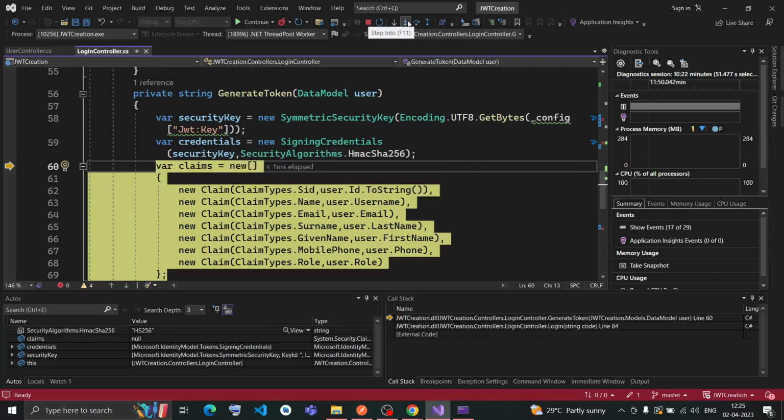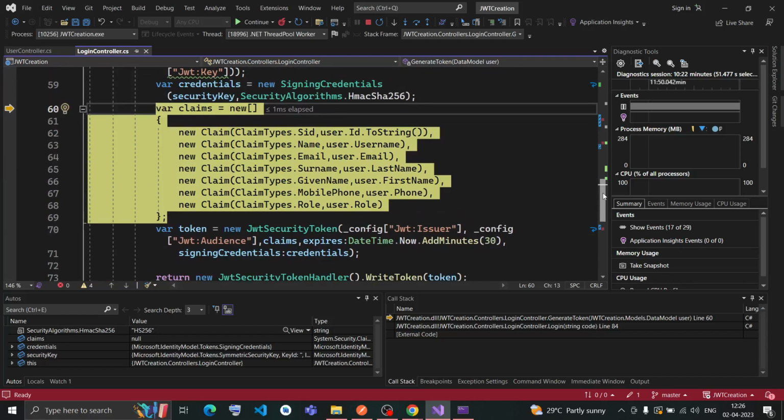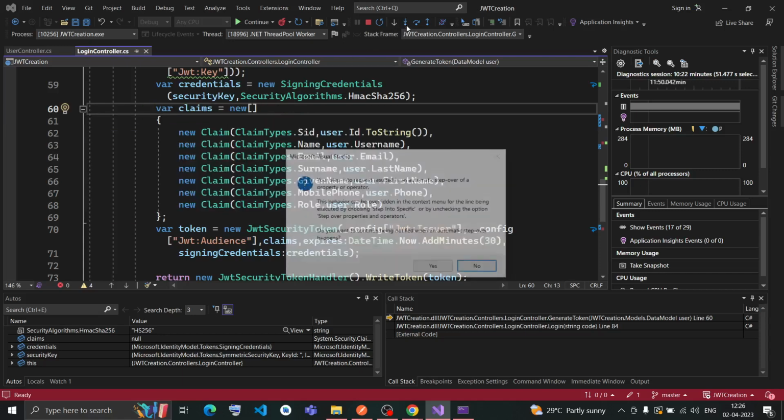Now I will create a claim. The claim will store all the data from this user, and that claim will help me create a JWT token. The token is nothing but the data of this claim passed as an encrypted string. So that is the purpose of this claim being created. So I'll create a claim and I'll run into it.